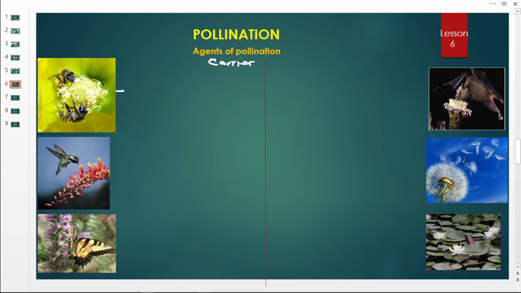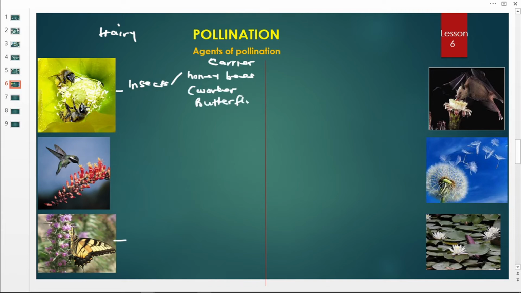Now here we are having insects. Under insects we have very many insects, and especially these insects must be hairy, so they have hairy bodies such that the pollen grains stick on them, then they carry them to other flowers. One of the insects here is the honeybee, which is normally seen around flowers, that is a worker bee. Then here we are having another insect. This one is a butterfly.